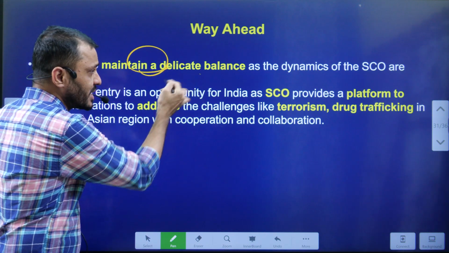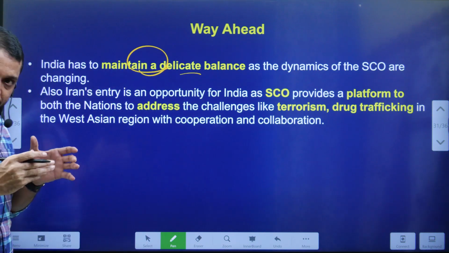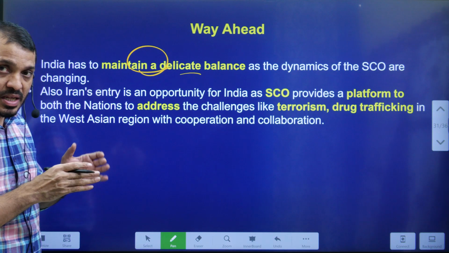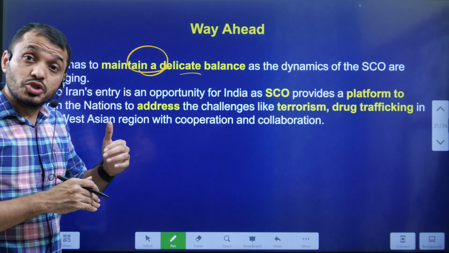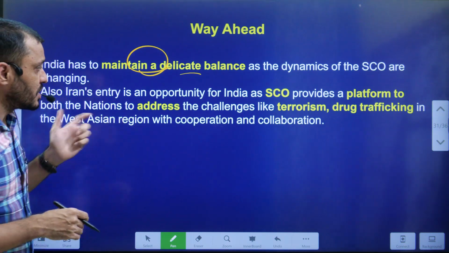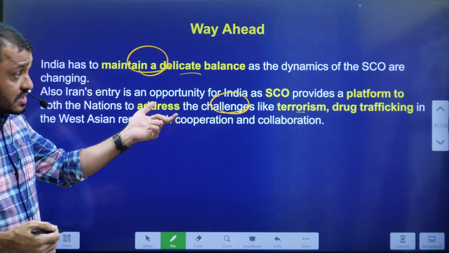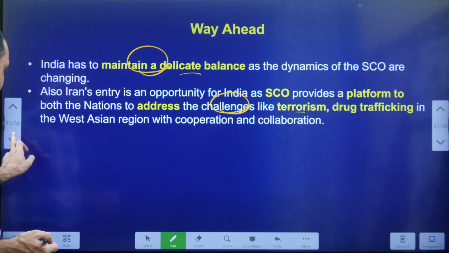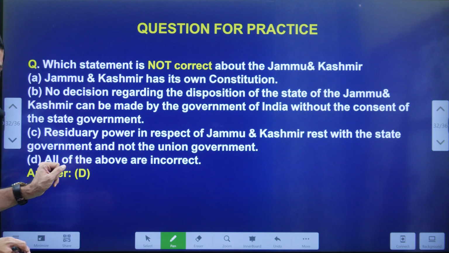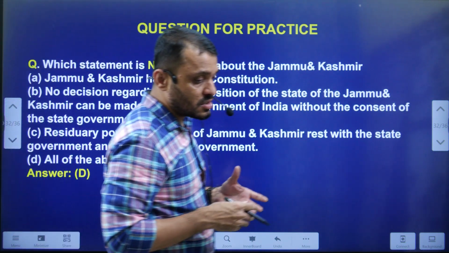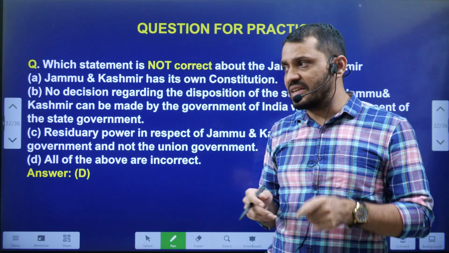So India has to maintain a delicate balance between the Western powers as well as the SCO member countries, and India should raise its voice in the SCO, especially in addressing challenges such as terrorism and drug trafficking in the West Asian region.